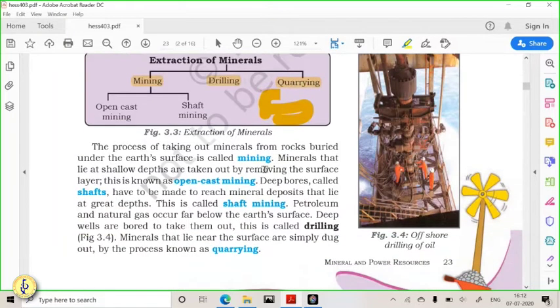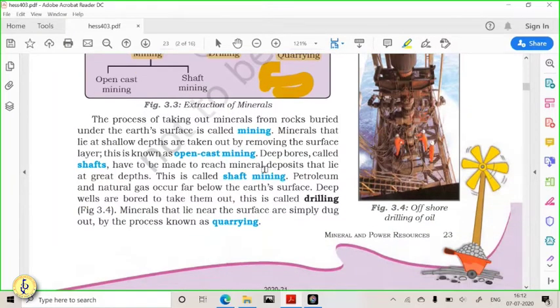Okay. So friends, let us understand these different definitions. So mining is nothing but what? Taking the minerals from the rocks is called mining. Minerals that lie a little shallow: you go on digging the surface, then you make tunnels. When you make tunnels, so what happens? We make tunnels for the digging of the coal.